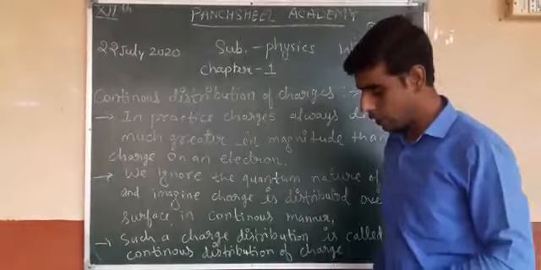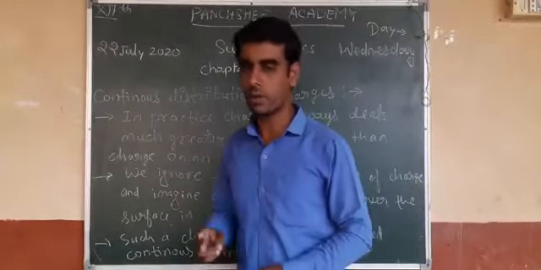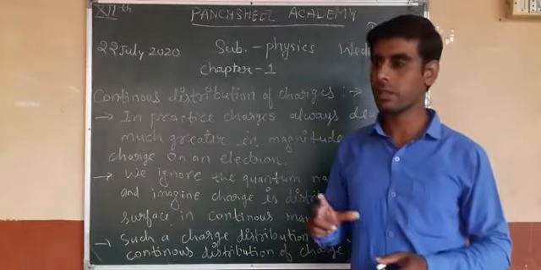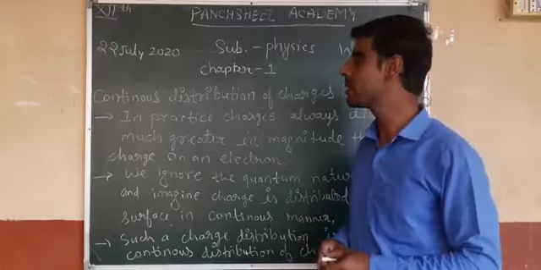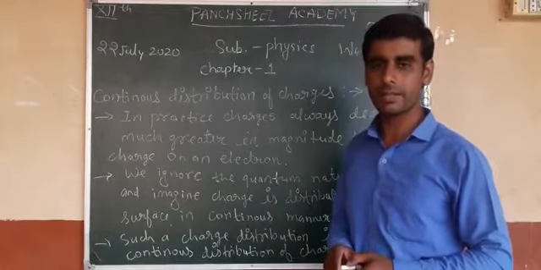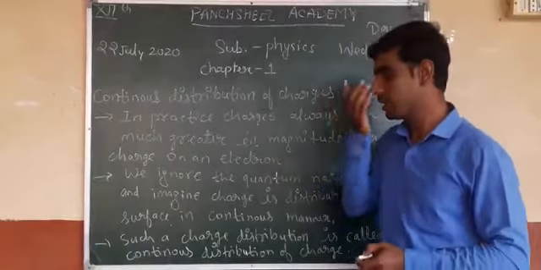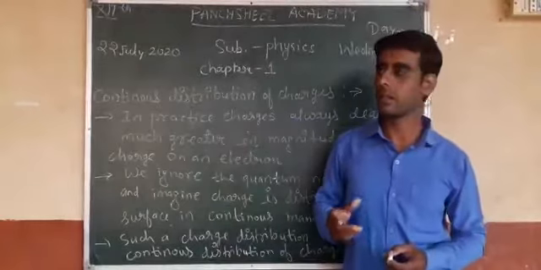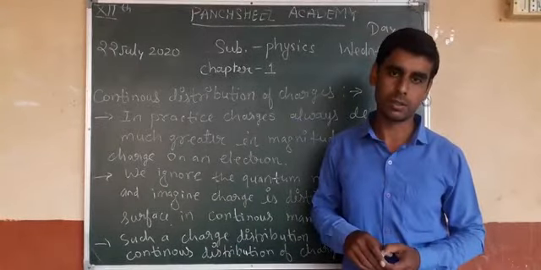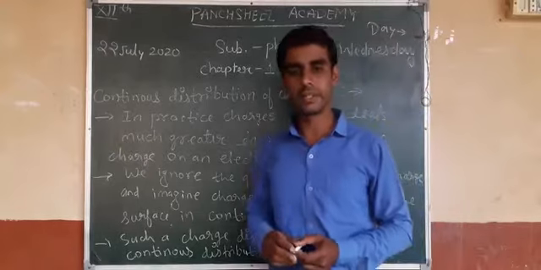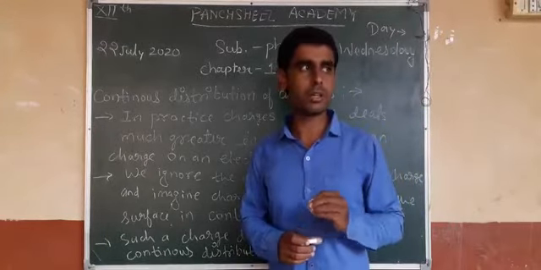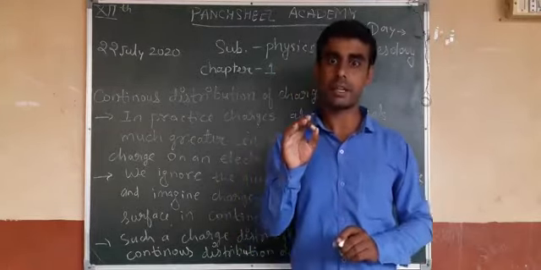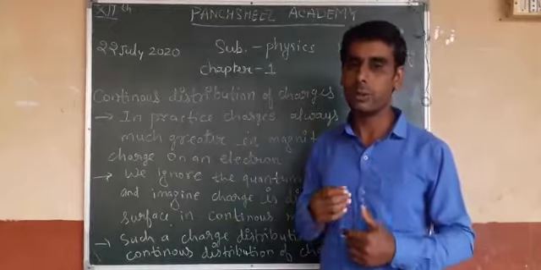In Coulomb's force we deal only with two point charges and the electrostatic force between them, but in actual practice the magnitude of charges must be greater than the charge on one electron. So we consider the charge to be distributed over the entire surface, not a single charge, but charge continuously distributed.